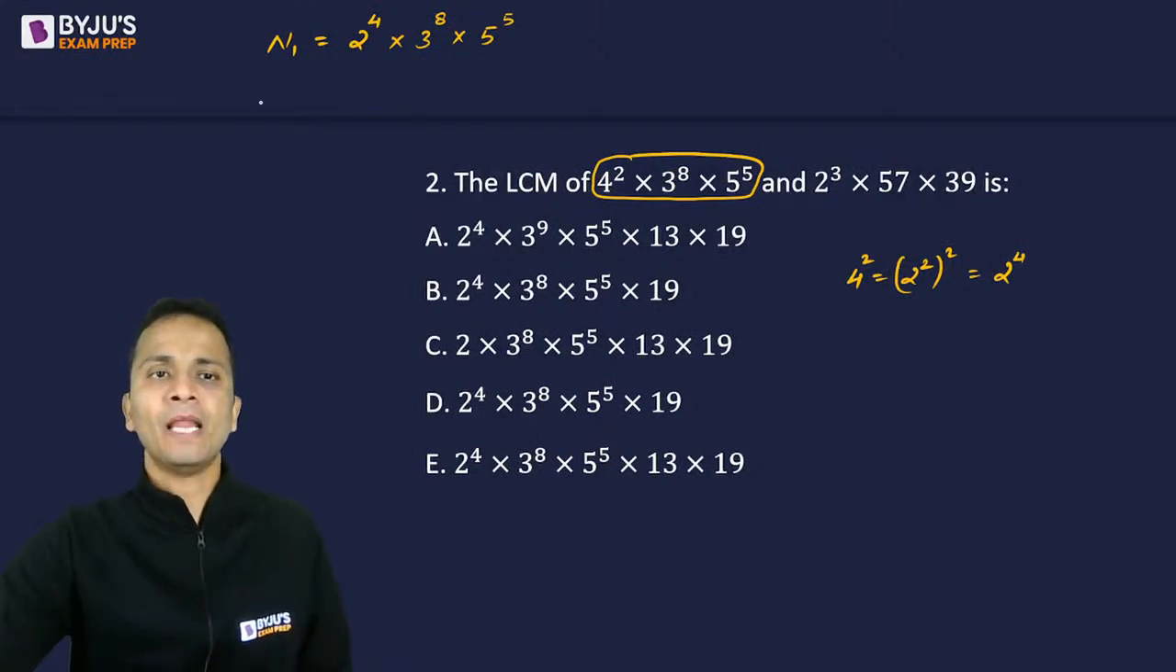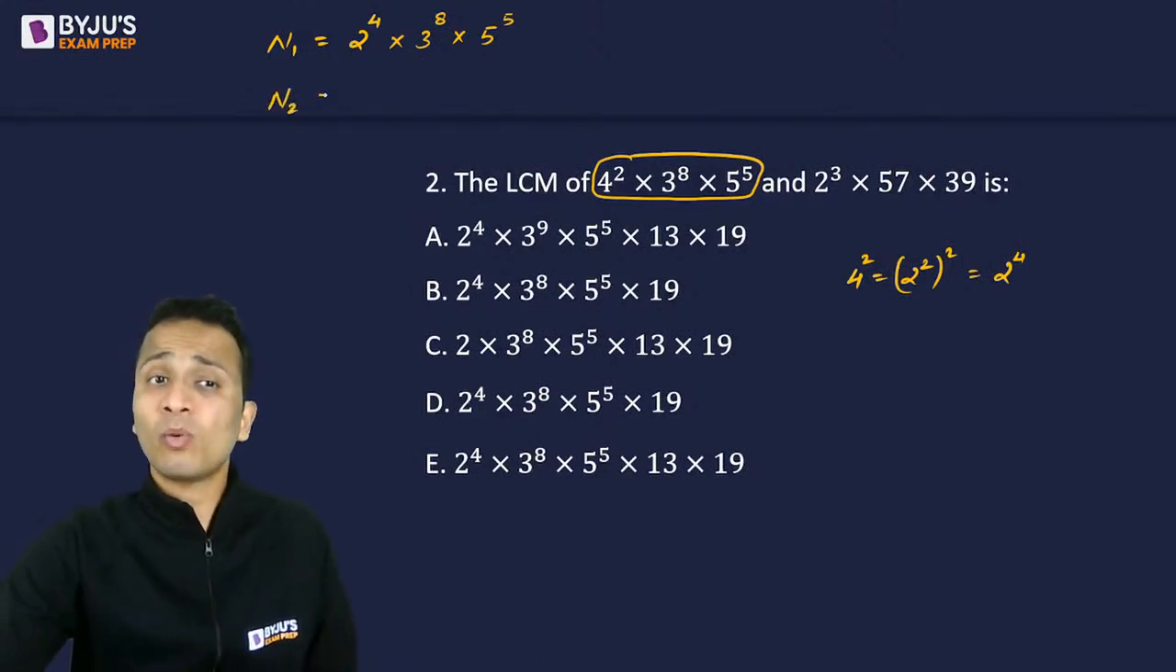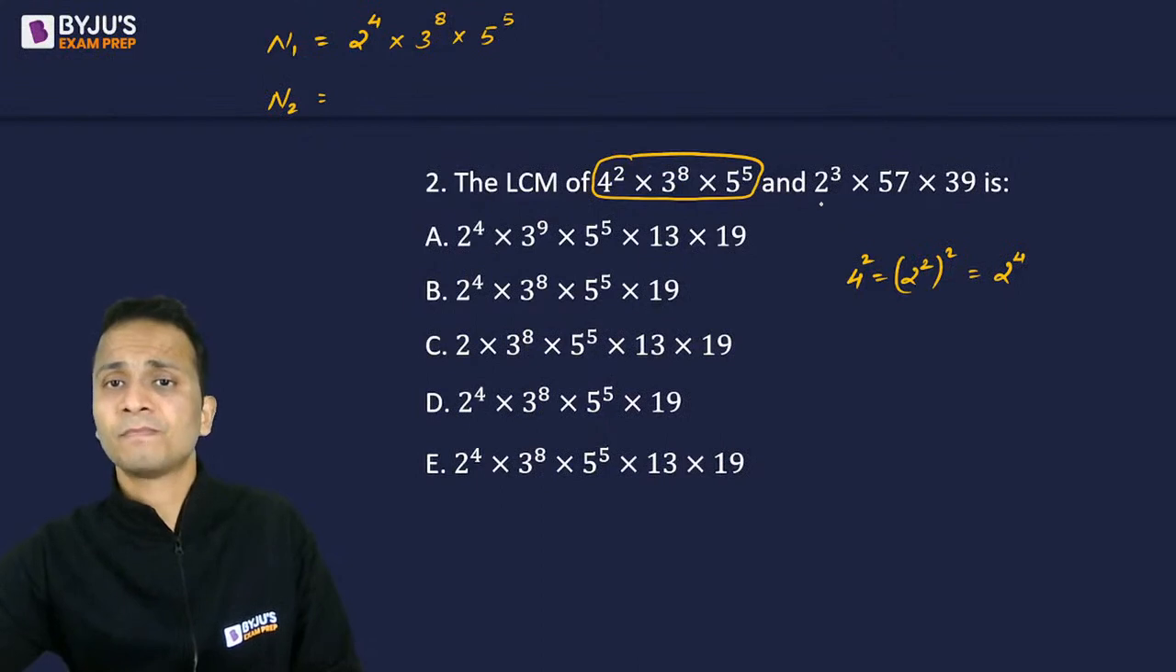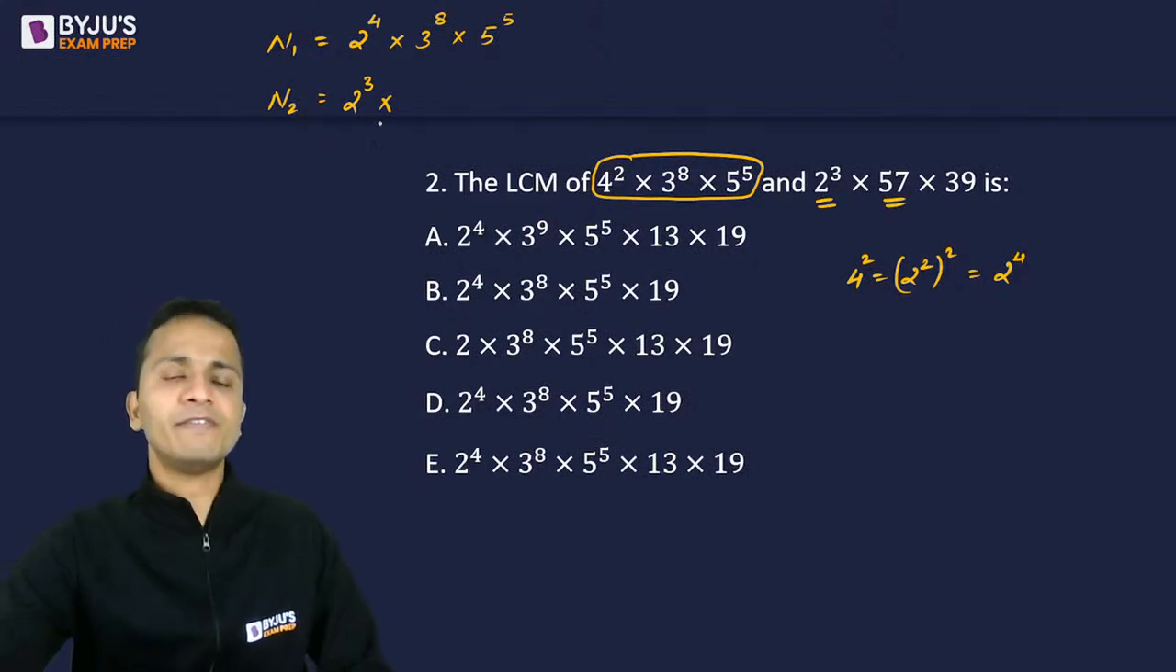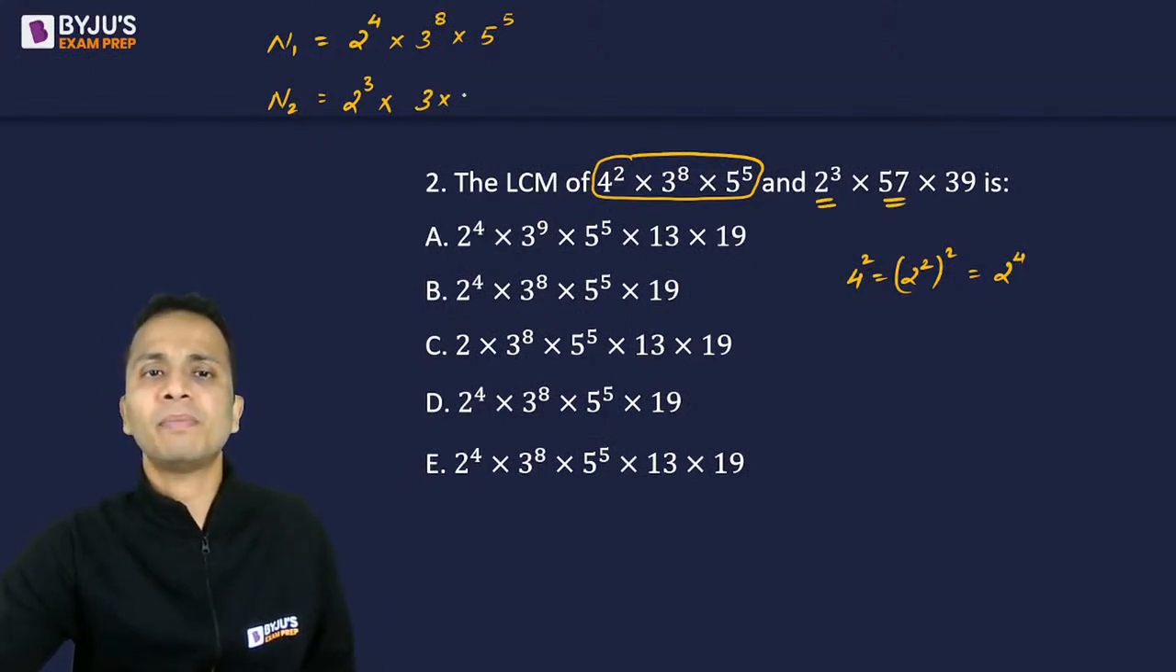All right. Now let's look at the second number, which will require a little bit more effort. So 2 cube will be written as it is, multiplied by 57. Now 57 is a multiple of 3, can be written as 3 multiplied by 19.